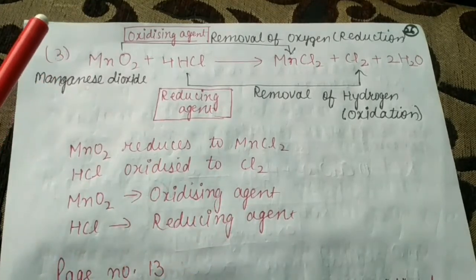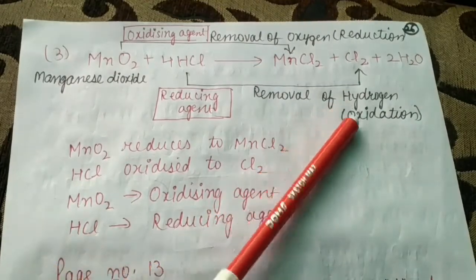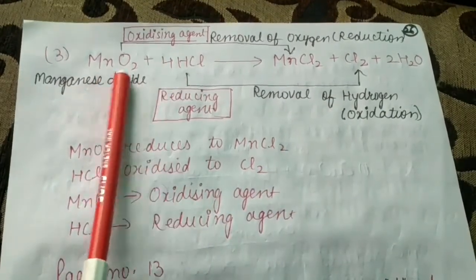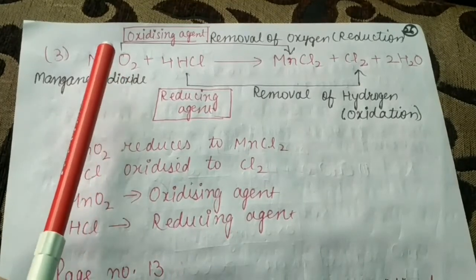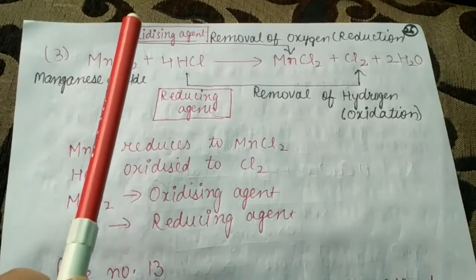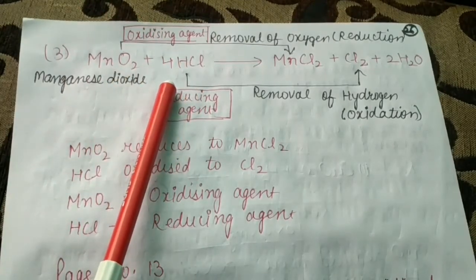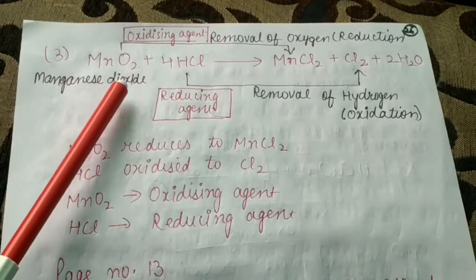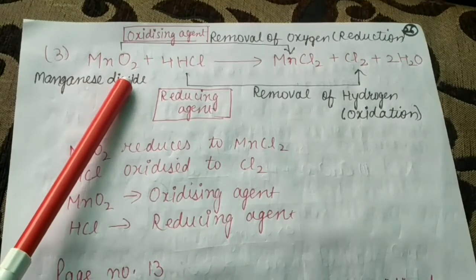When you have to write, beta, about the reduction and oxidation, we have to discuss only the reactants. These are the two substances in which the oxidation and reduction is taking place, and one will be the oxidizing agent, the other will be the reducing agent. Only these two substances we have to see, and then we have to decide where the oxidation is taking place and where the reduction is taking place.